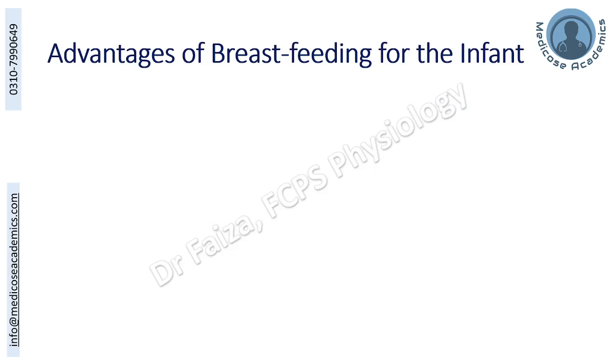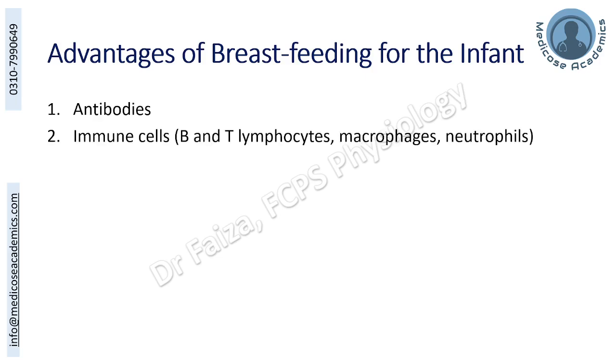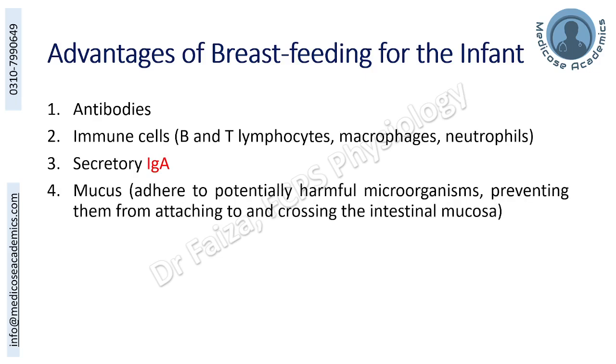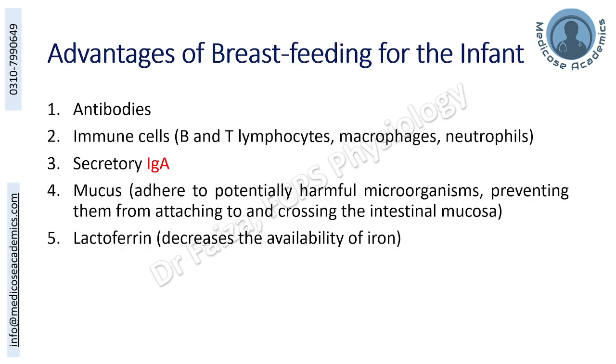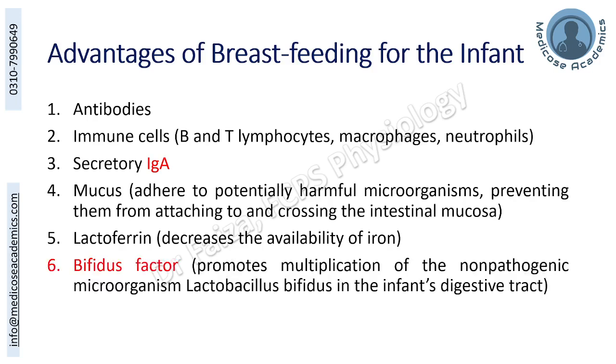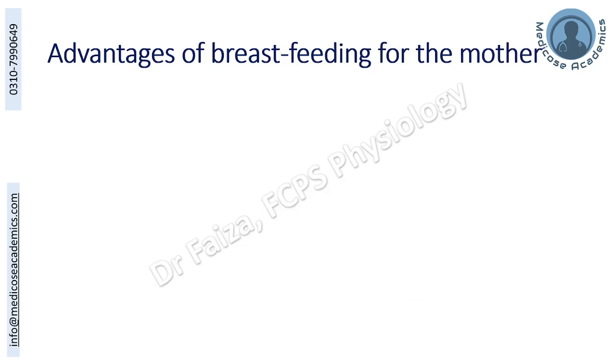Advantages of breastfeeding for the infant include provision of antibodies, immune cells, secretory IgA antibodies, and mucus which can bind harmful microorganisms; lactoferrin, which binds iron, thus decreasing its availability for microbes; and bifidus factors, which promote the multiplication of non-pathogenic normal flora, including lactobacillus, in the infant's digestive tract, which is required for normal functioning. For example, the production of different vitamins like vitamin K.